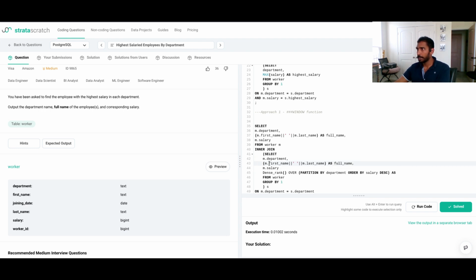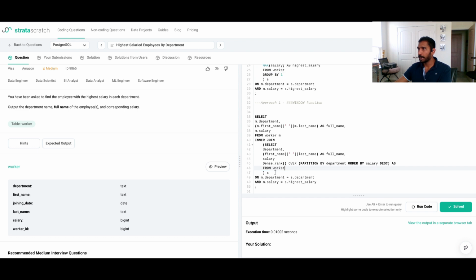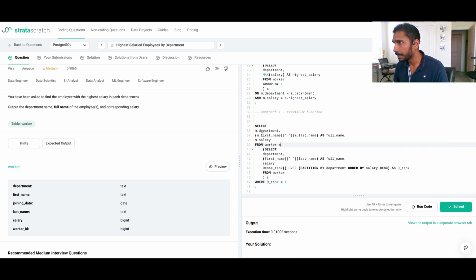So I'm going to say, bring all that information you need right here. Salary, department, full name, dense rank. The beauty of window function is you don't need any kind of aggregation. So you're identifying the highest salary, call that D rank. And there's no join required. We are going to say where D rank is equal to 1. We're going to identify that one record, which is going to bring us the top or the highest salary.